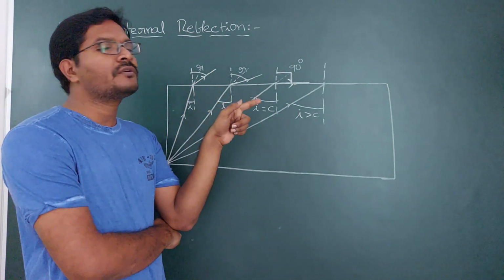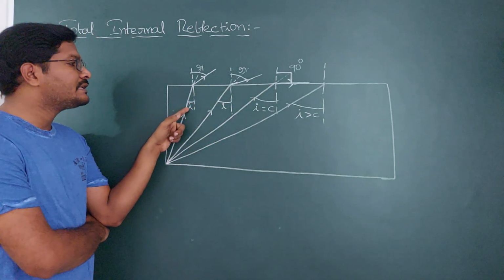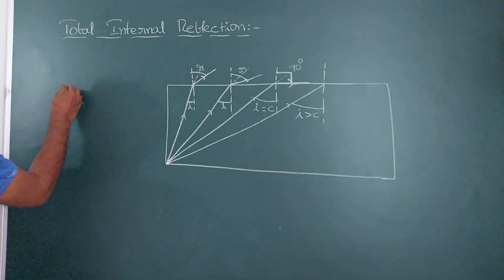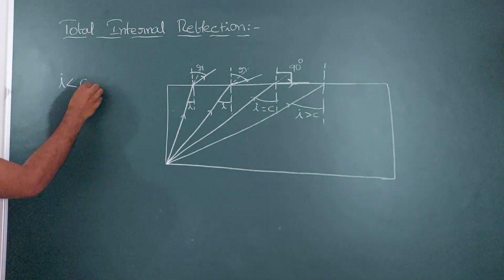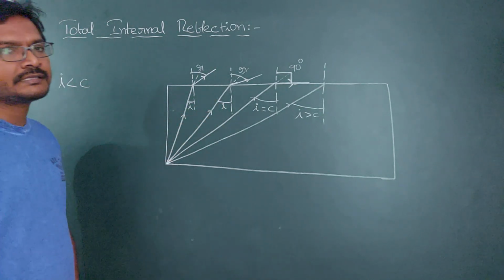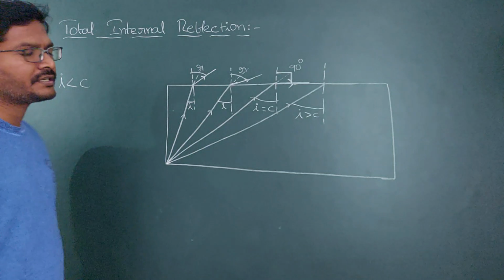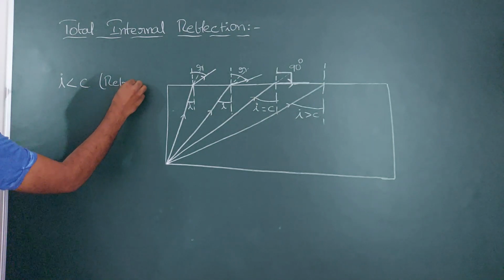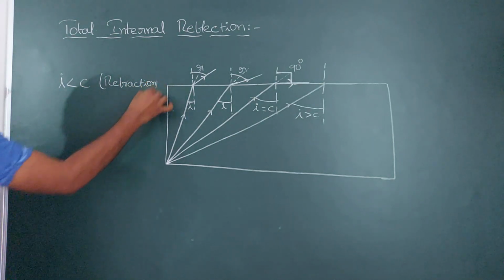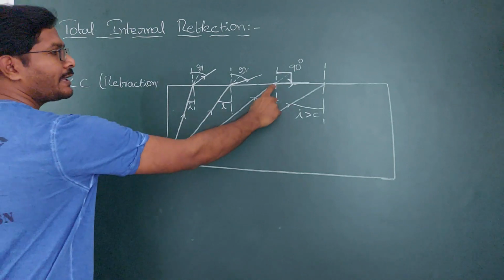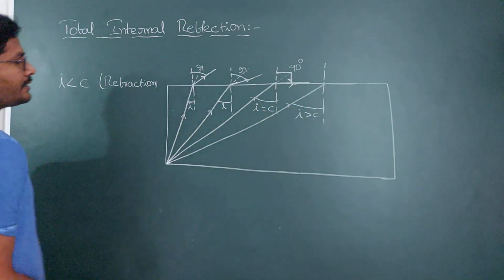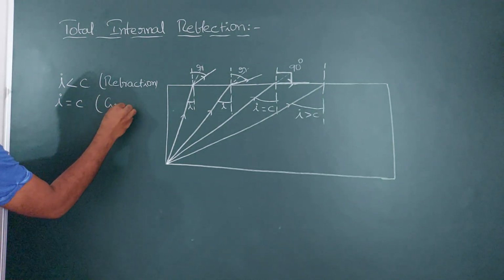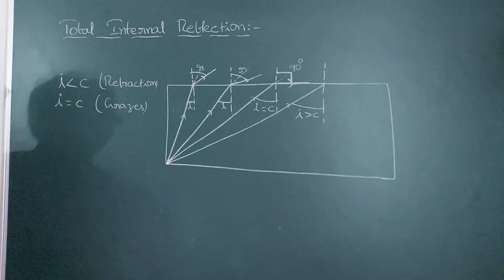And next, when do you get total internal reflection? If the angle of incidence is less than the critical angle. So at this place the angle of incidence is less than the critical angle. Here and here the angle of incidence is less than the critical angle. Then what happens? You will get refraction. If the angle of incidence is less than the critical angle, then you will get refraction. If the angle of incidence is equal to the critical angle, then it grazes, not total internal reflection. If the angle of incidence is equal to the critical angle, then the ray grazes on the surface of water.